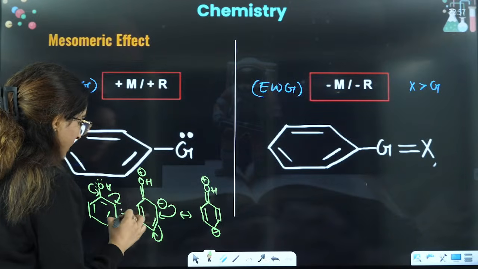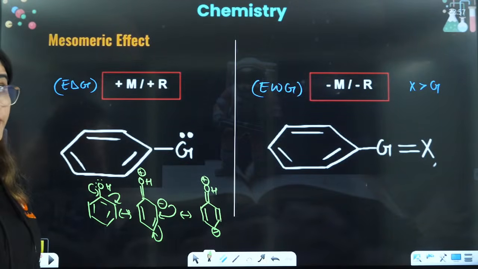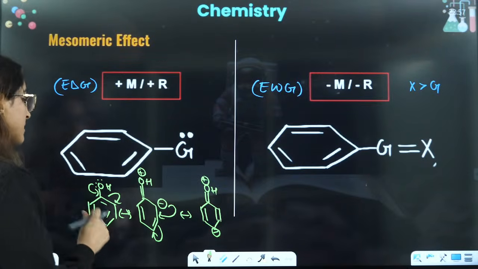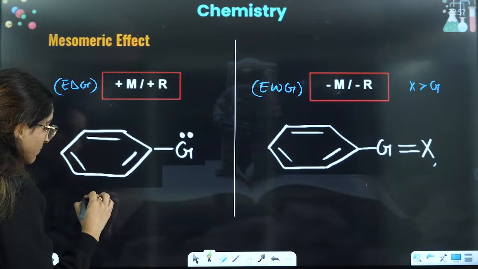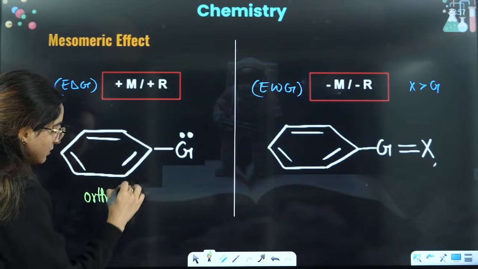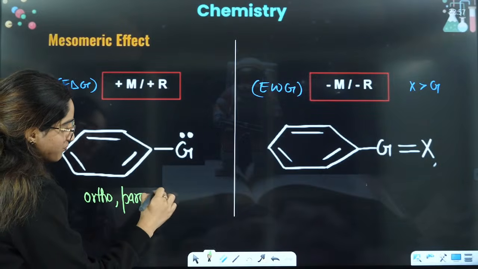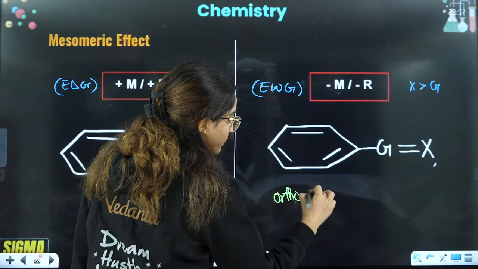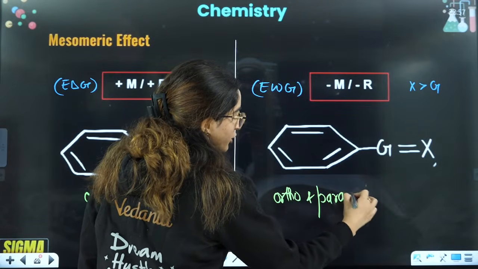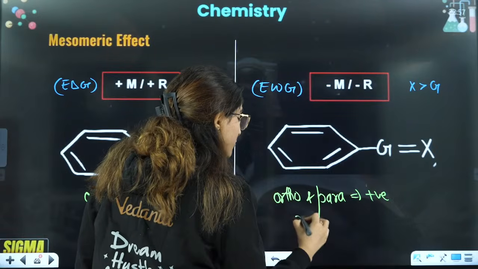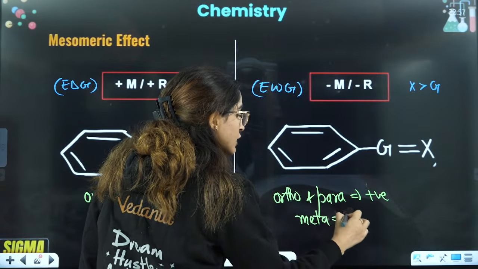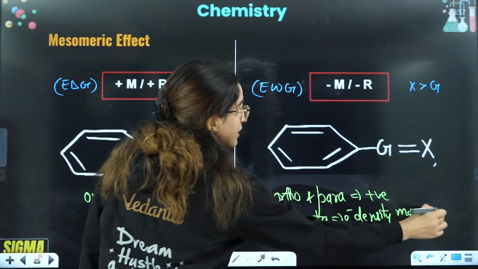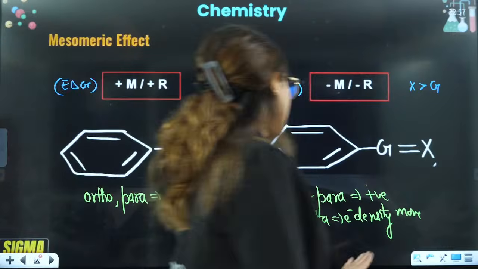That means, guys, can you see one thing? You will always have negative charge on the ortho and para positions in case of plus M. That is the reason I'll simply write ortho and para: you will have negative charge here on ortho and para, and on meta, electron density will be more. That is why we can say that...